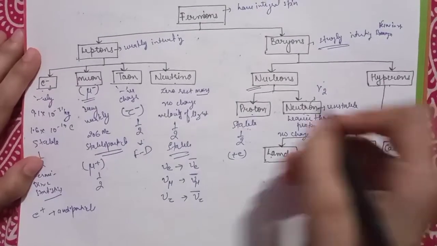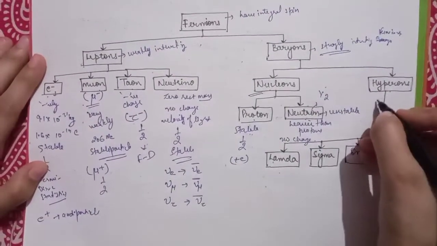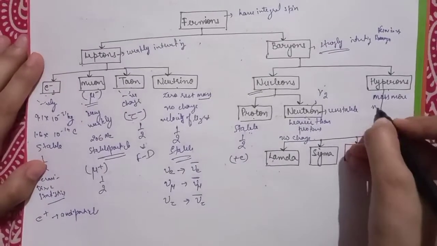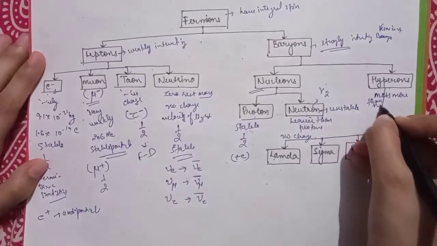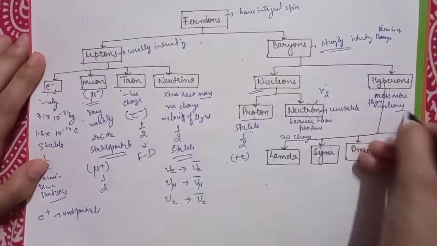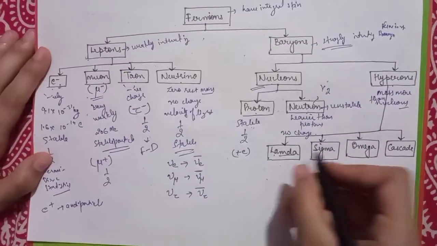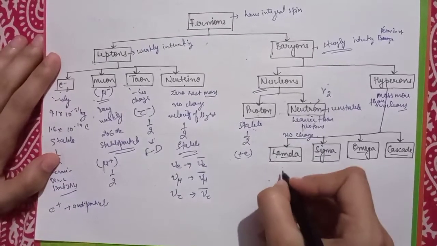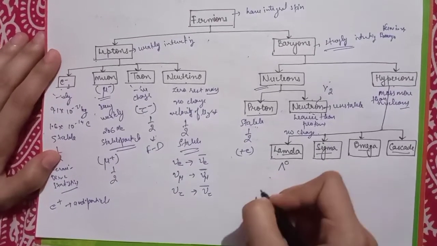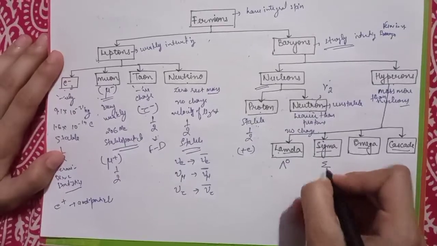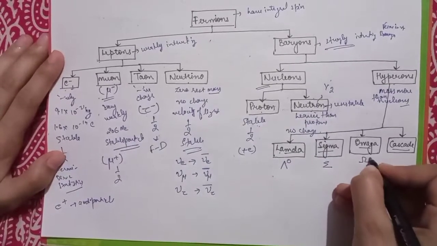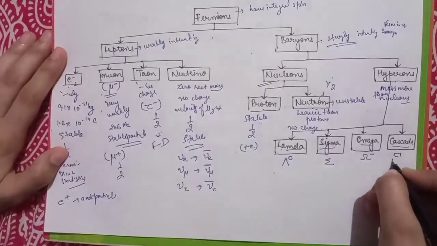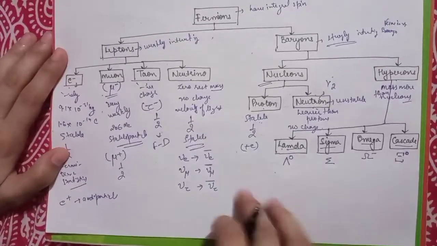Hyperons have a mass more than nucleons, and they are classified as lambda hyperon, sigma hyperon, omega hyperon, and cascade hyperon. Lambda hyperon is denoted by this symbol, sigma is denoted by this, omega is represented by this symbol, and cascade is represented by this symbol.